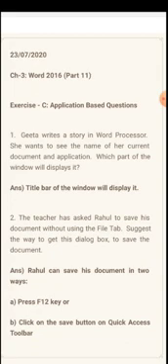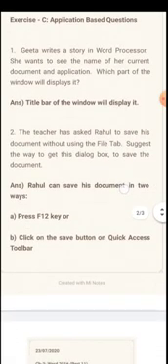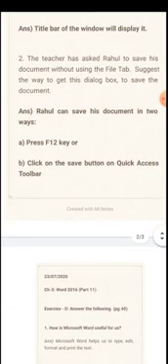So here, if Rahul cannot use file tab, Rahul can save his document in 2 ways. Either he presses the F12 key or clicks on the save button on the quick access toolbar, which is given on the title bar, at the topmost left corner. These are the two ways which Rahul can use to save his document without using the file tab.